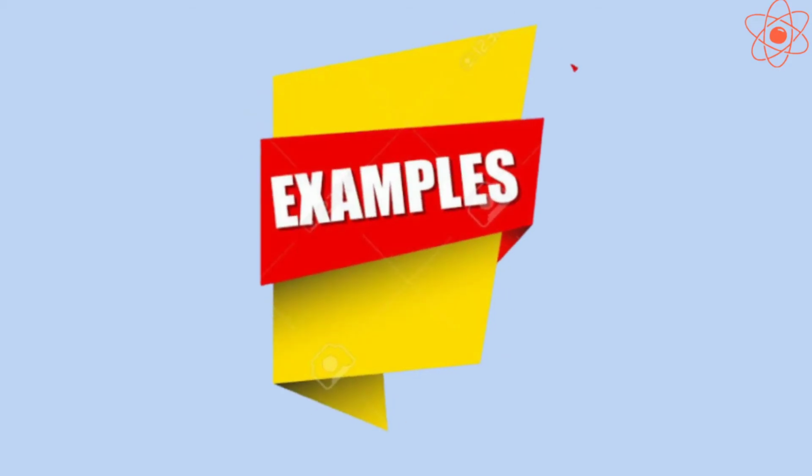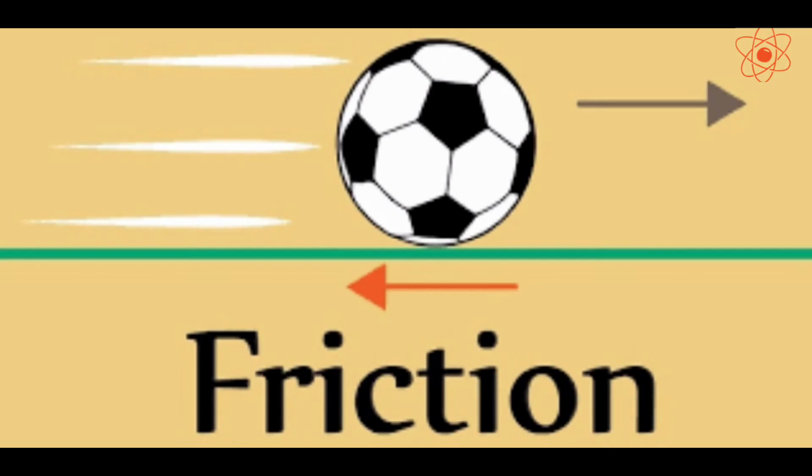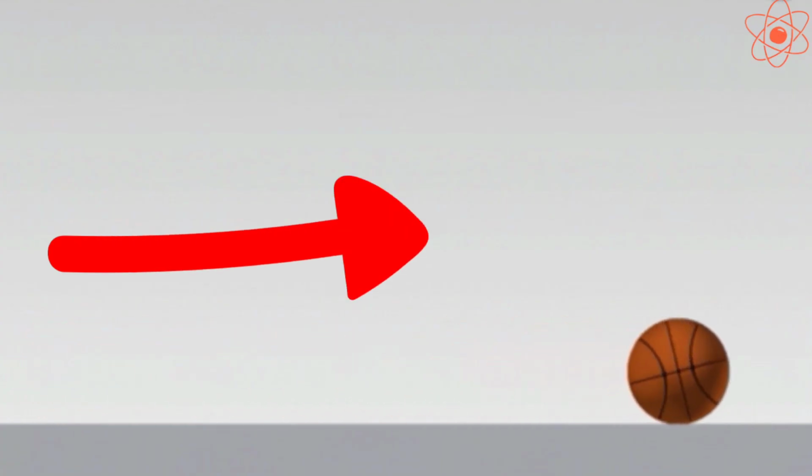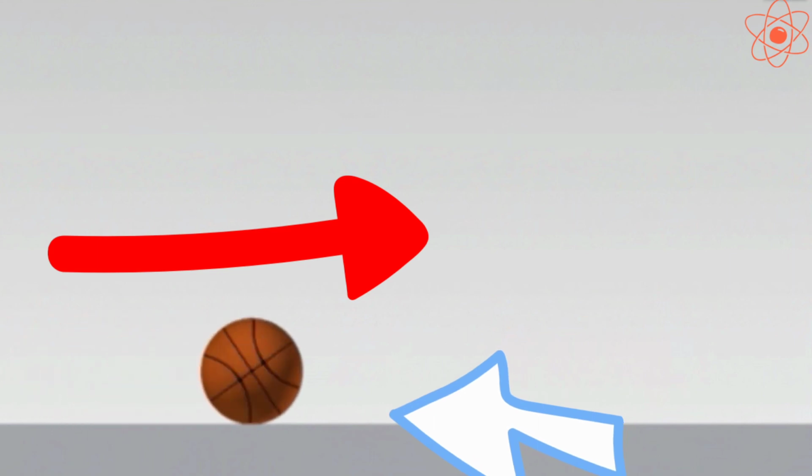For example, when a ball is rolled on the ground, after a certain interval of time, it comes to rest. We generally perceive that the ball comes to rest by itself, but actually there is a force applied by the ground which acts on the ball in the direction opposite to its motion. It makes the ball stop after a certain interval of time.